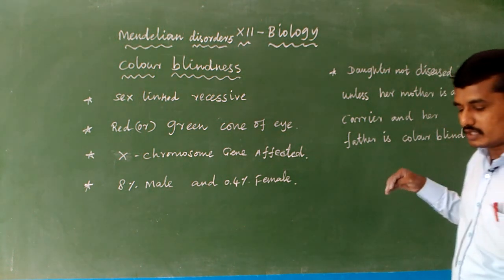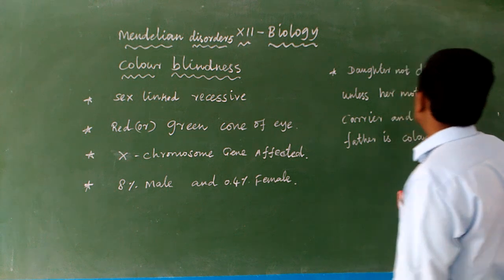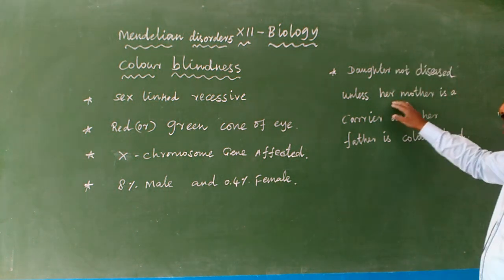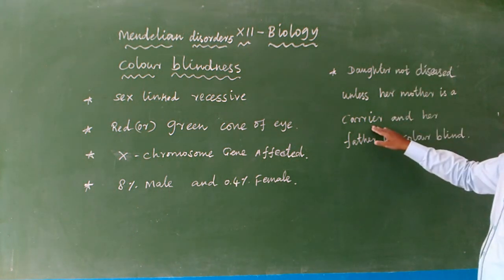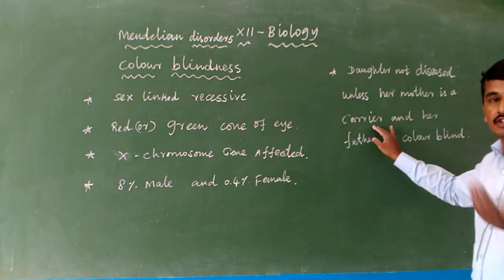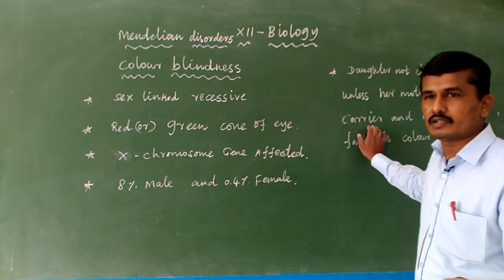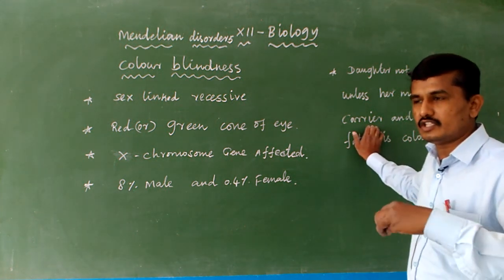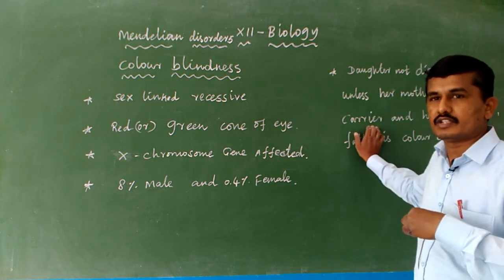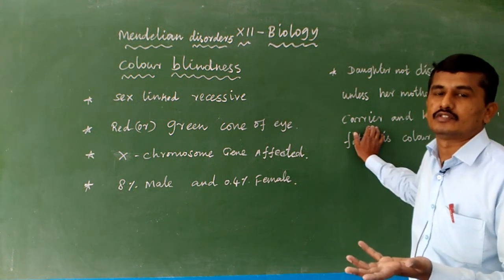But the daughters get affected when the mother is a carrier but not expressing the disease. Carrier means the disease genes are present, but the person is not expressing the disease.